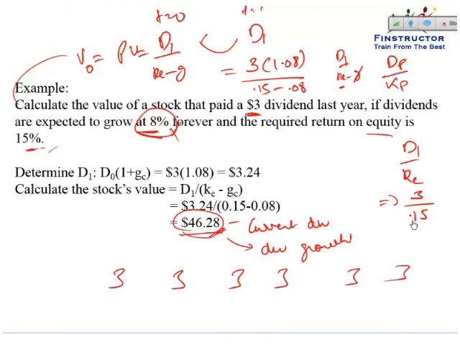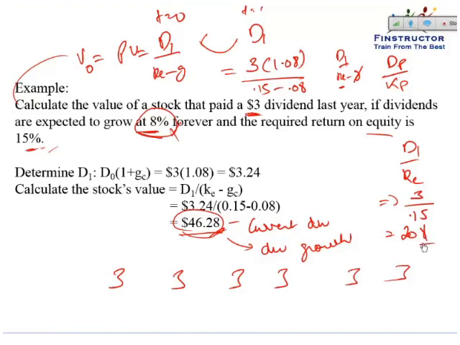So even if this company had a constant $3 dividend that did not grow, the stock price would have had a value equal to 3 upon 0.15, that is equal to $20.